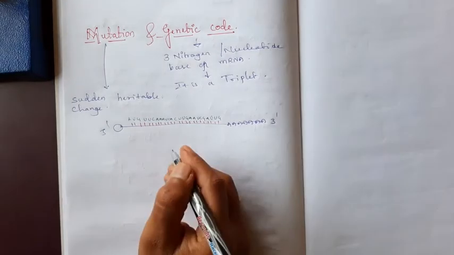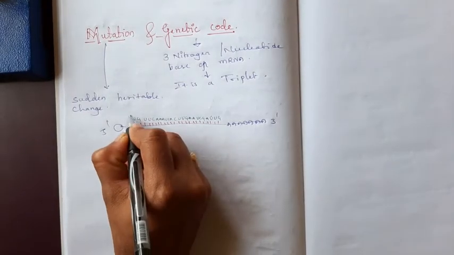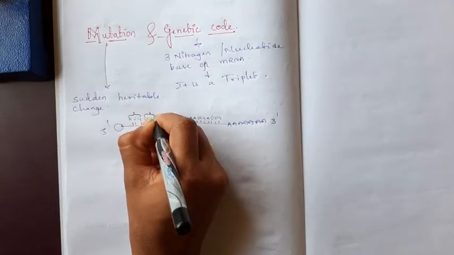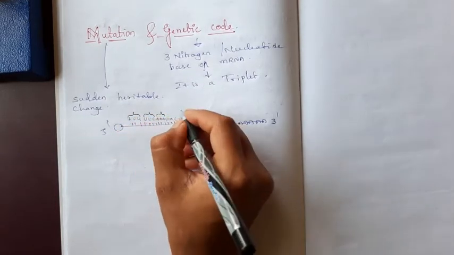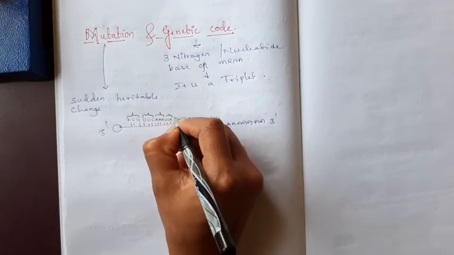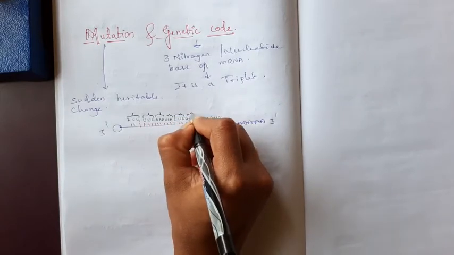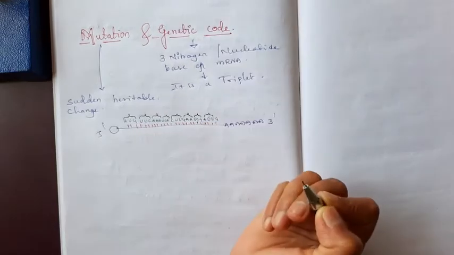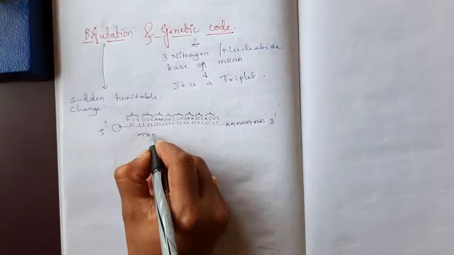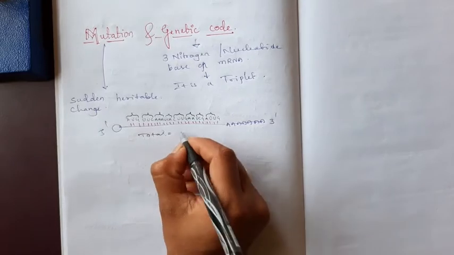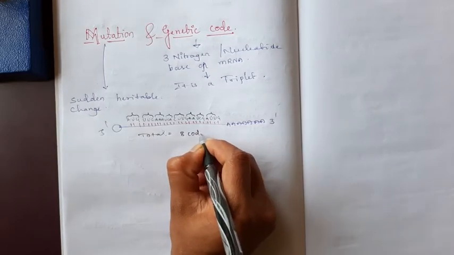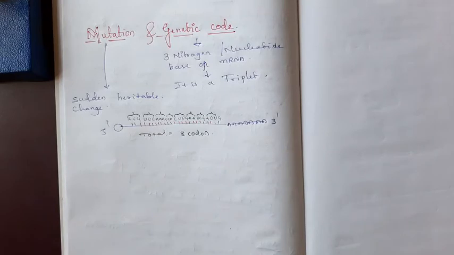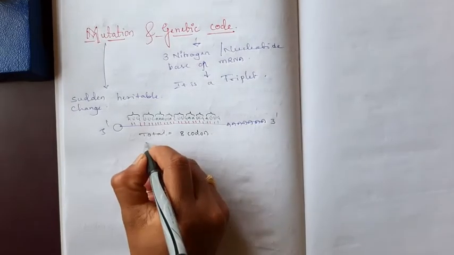First we have to mark the 3 nucleotide bases: 1st codon, 2nd codon, 3rd, 4th, 5th, 6th, 7th, 8th. Totally 8 codons, and these 8 codons code for 8 amino acids.